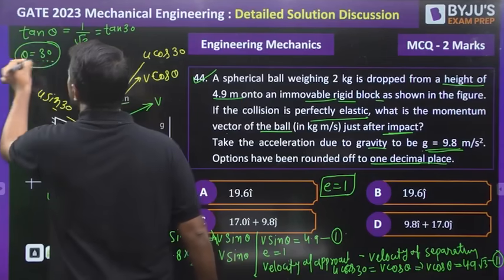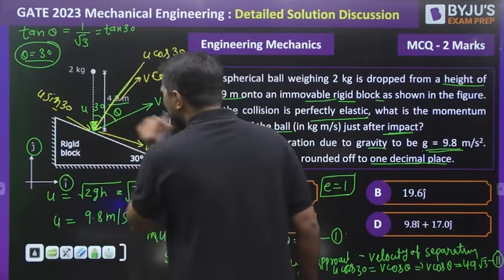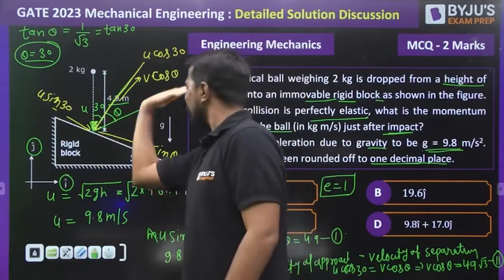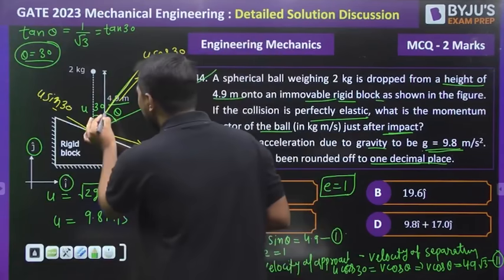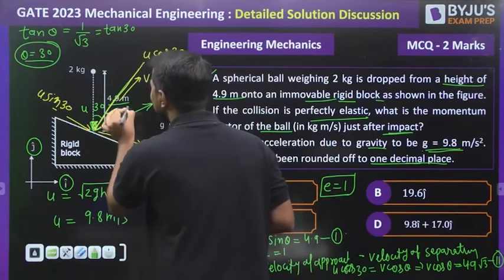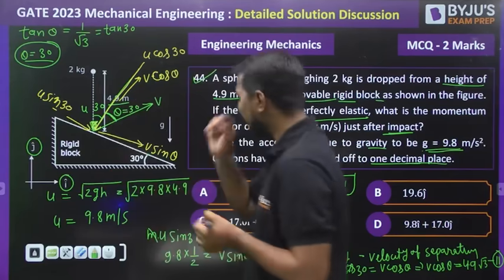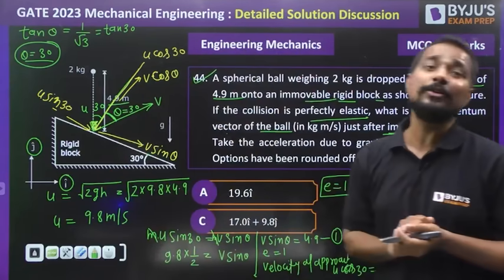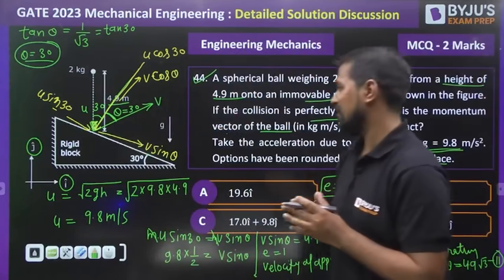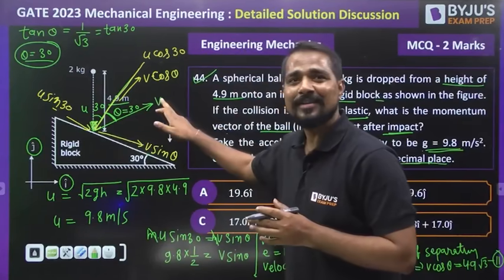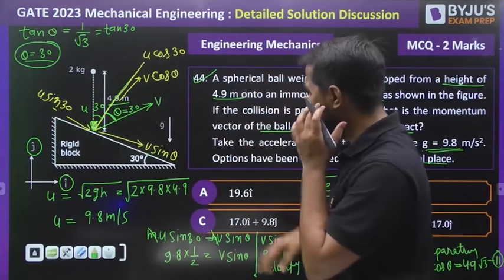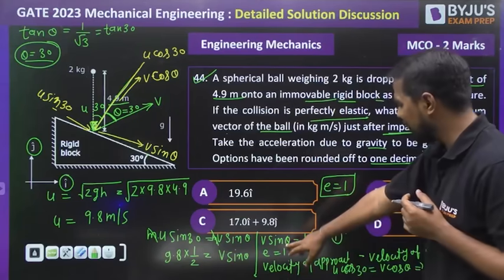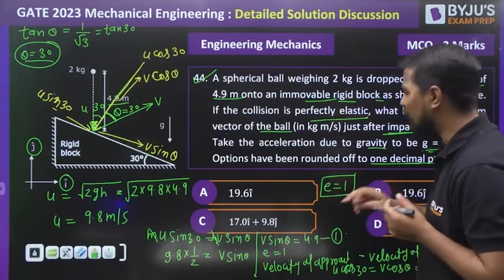So what is the meaning of it? This ball is moving in this direction and this angle is 30 degrees. But till now the magnitude of this v is not known to us. So let's substitute the value of theta here. Theta is 30. We can also find the value of v.